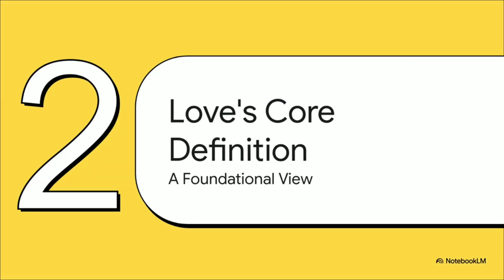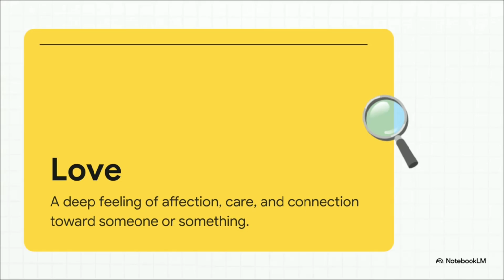Okay, so before we can start unpacking all the different types of love, we need a baseline, a starting point, right? According to our AI source, there's a core definition we can build everything else on top of. And here it is, our foundational definition. It sounds simple, but it's actually really powerful. You've got to pay attention to those three key words: affection, care, and connection. Just think of those as the primary colors of love. Every single variation we're about to talk about is just a different mix of these three.